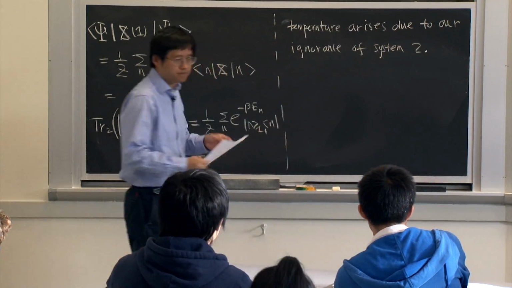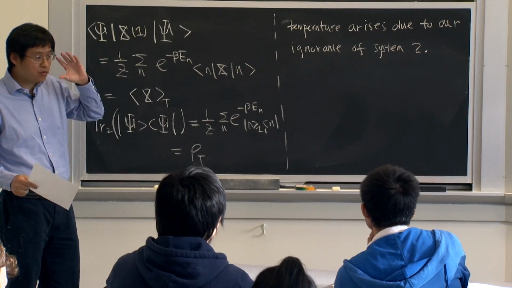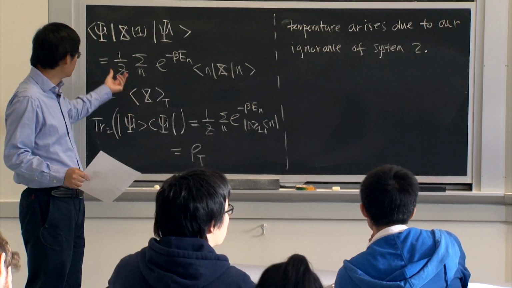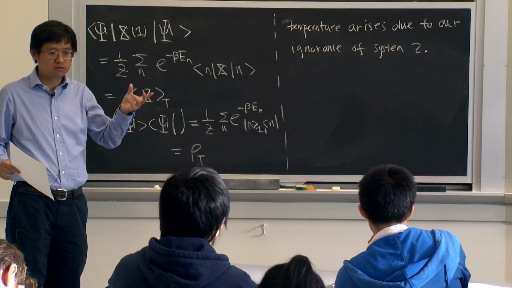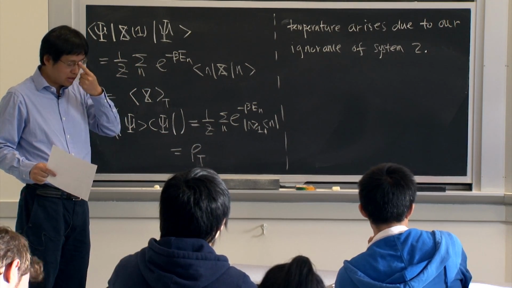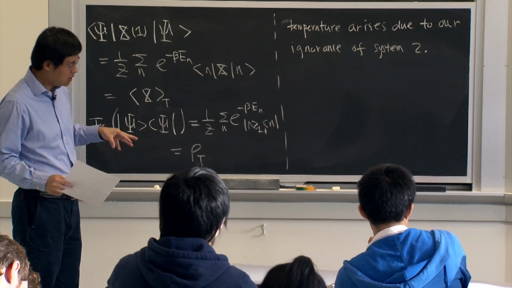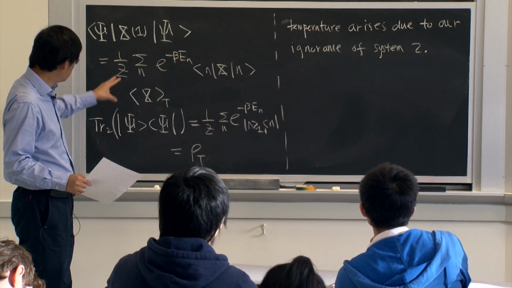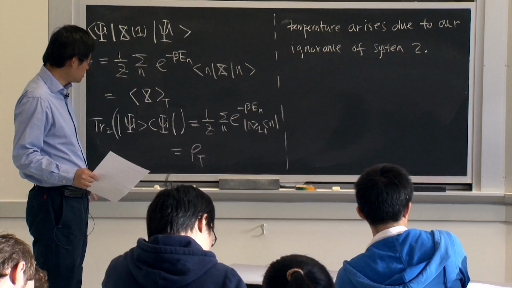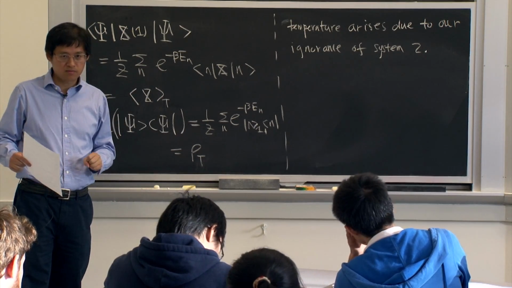Okay? So of course, if you have full knowledge of 1 and 2, then this psi is just a pure state. It's just a very special pure state. But if you don't know anything about system 2, and if you're concerned only about system 1, then when you trace out system 2, you get the thermal density matrix for 1.